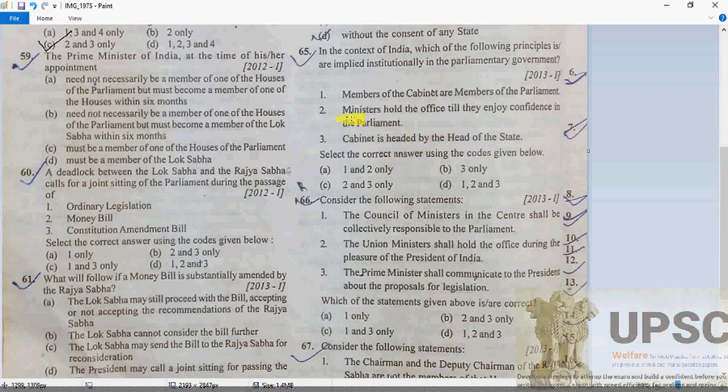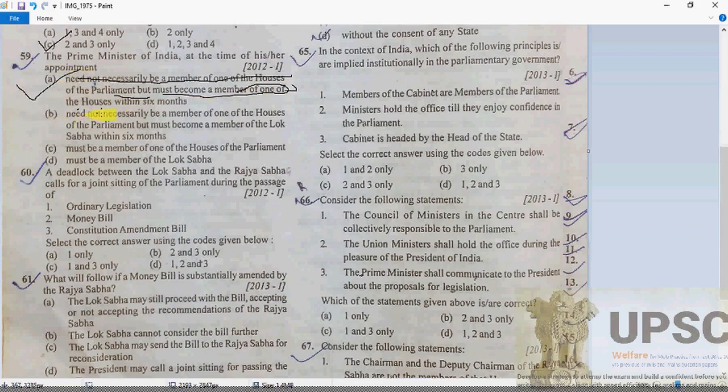Why is it so? Because it has been clearly mentioned here: not necessarily a member of one of the houses of Parliament, but must become a member of one of the houses within 6 months. So A is going to be correct here.